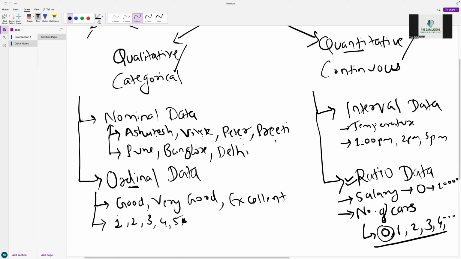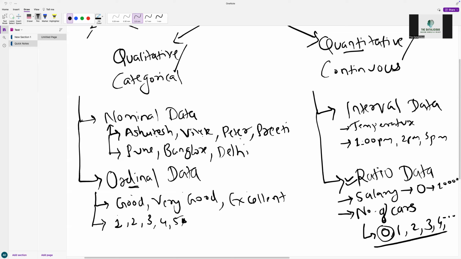Ashutosh, Vivek, Peter, Preeti. There is no relation, right? Same goes for city names. Such kind of data is nominal data. On the other hand, we have ordinal. Ordinal is also kind of text data, but there is some relation within the text. You see, good, very good, excellent. Some kind of order. Wherever there is some kind of order in the data and it is text, we call it ordinal data.